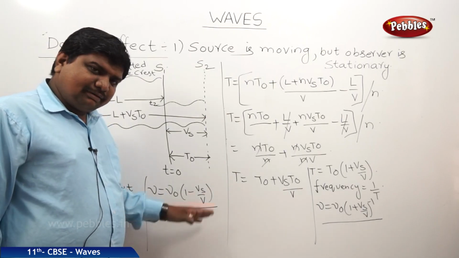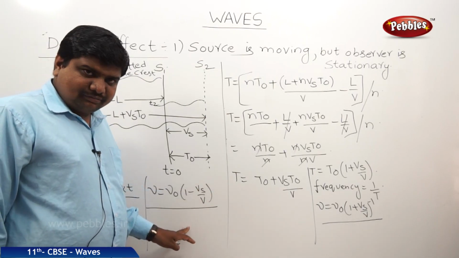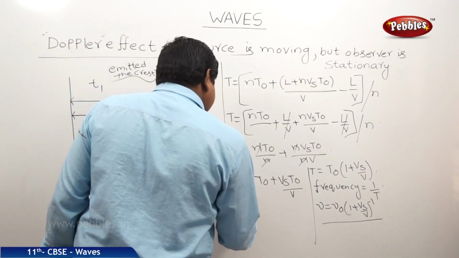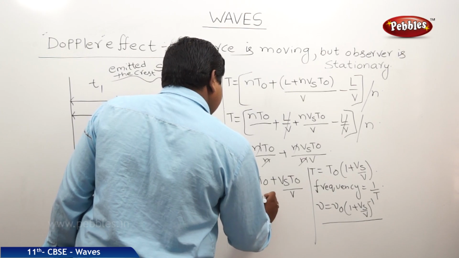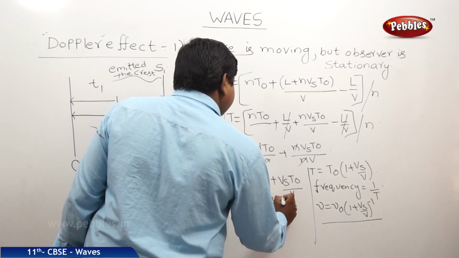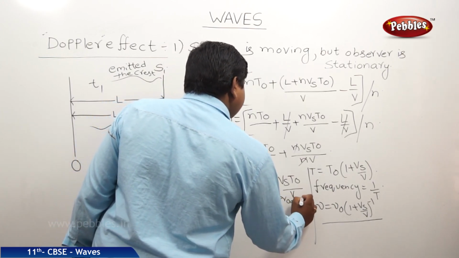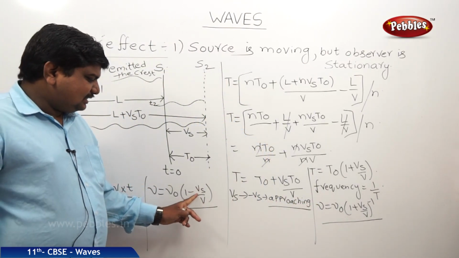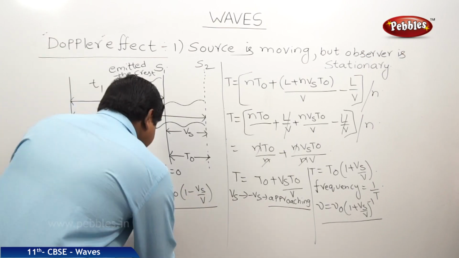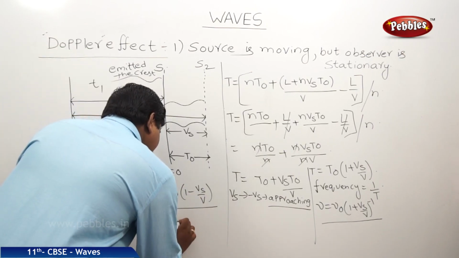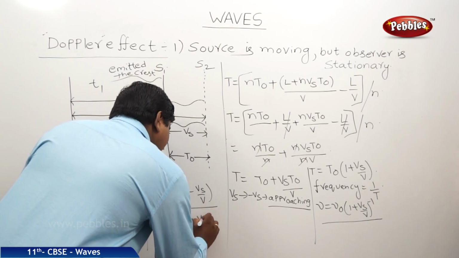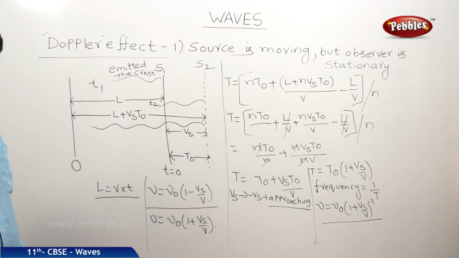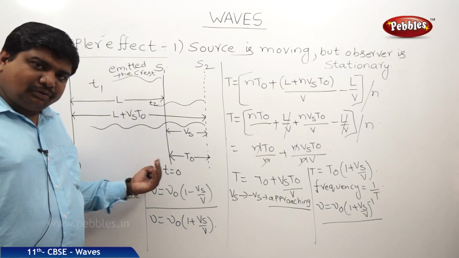If the source is approaching the observer, this Vs is replaced by minus Vs. So when it is approaching, Vs is replaced by minus Vs, therefore nu is equal to nu naught into 1 plus Vs by V. This is the apparent frequency change when the source is approaching the observer.